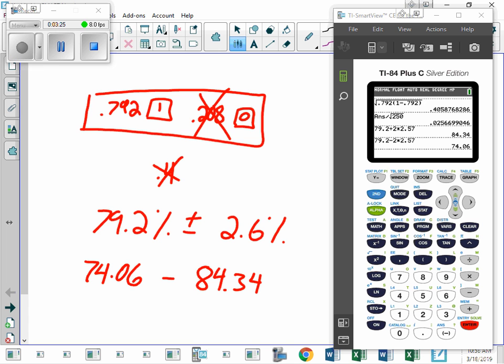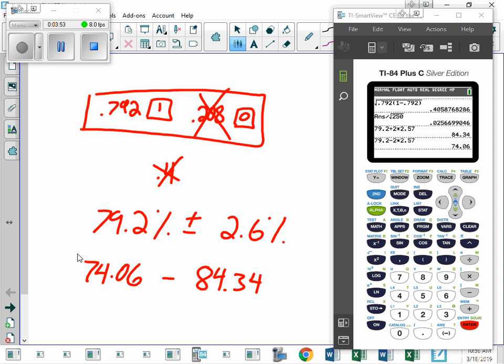Is there a 95% chance that that is correct? Careful. Is there a 95% chance that the true average is somewhere in there? No. The chance is either 0 or 100, right? There is a true percentage out there, and my confidence interval is either right or it's wrong.